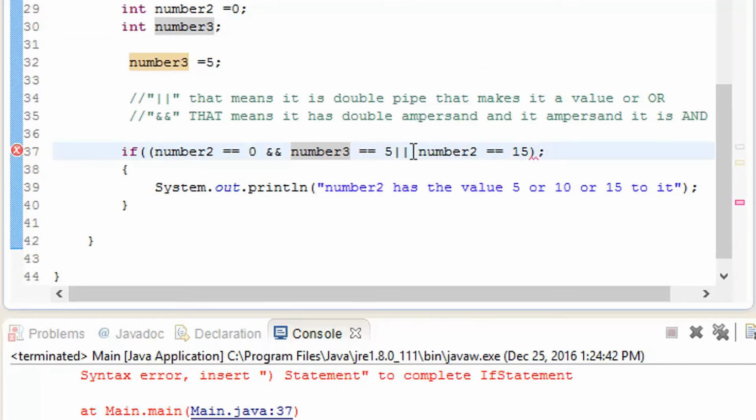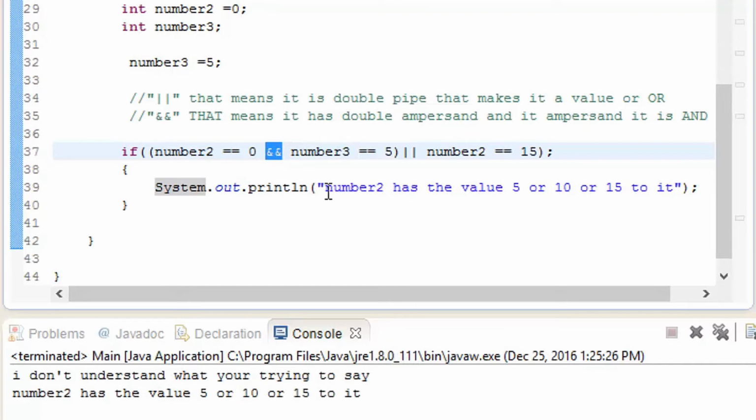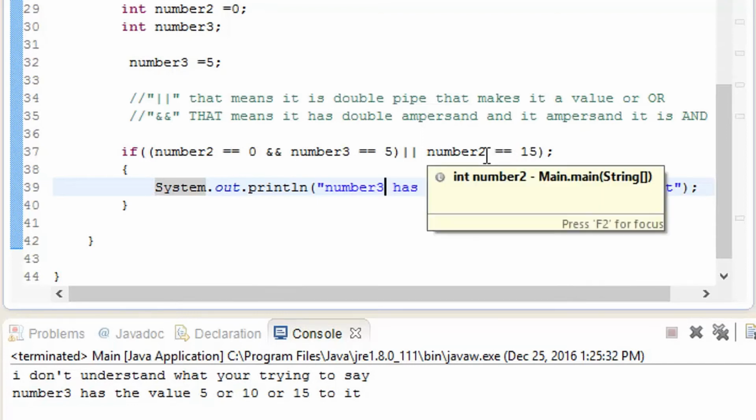Okay, there you see that I have not made it inside the quotes. Double and means ampersand. So let's just go ahead and play that out. So it is going to say number 2. So let me just change this one and play it again. So there you see number 3 has the value of 5 or 10 or 15. 15 is this one, but you got the idea.